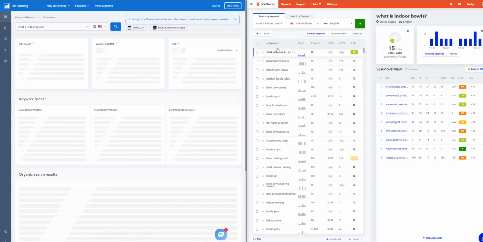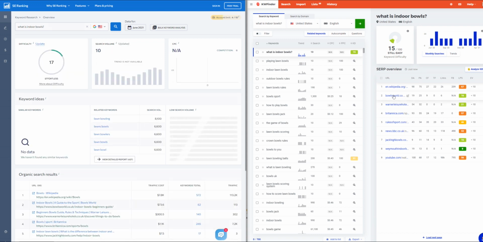What is indoor bowls? So on KWFinder, it's saying it's a keyword difficulty of 15, and it is showing me on the SERPs bowls, a beginner's guide to indoor bowls. So surely they will talk about what bowls is. Bowls in general, bowls, yeah. So all of these seem fairly on point. We've got DA 19 in second in the SERP. We've got a 43 here. We've got a 9 near the bottom. So yeah, I wouldn't say that is super easy, but it's reasonably easy.